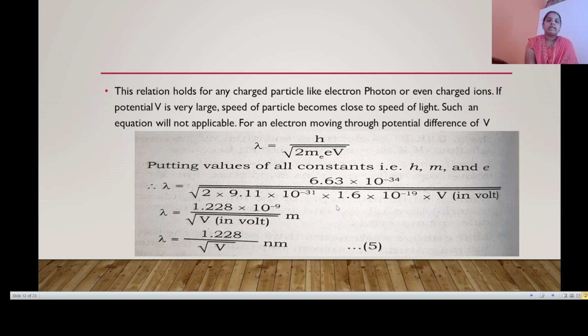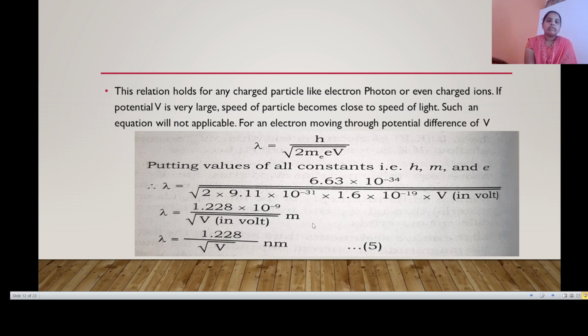Putting in the values of all constants: Planck's constant is 6.63 × 10^-34, mass of electron is 9.11 × 10^-31, and the charge on the electron is 1.6 × 10^-19. Therefore, λ = 6.63 × 10^-34 divided by the root of 2 × 9.11 × 10^-31 × 1.6 × 10^-19 × V.